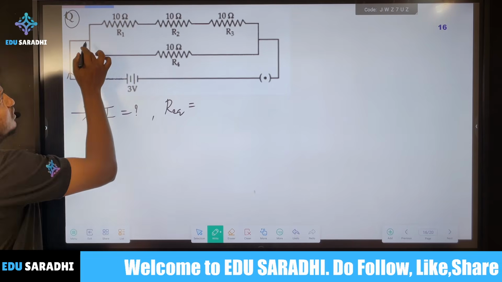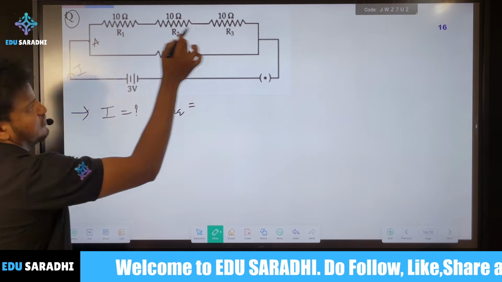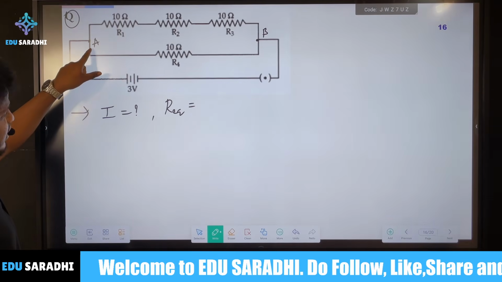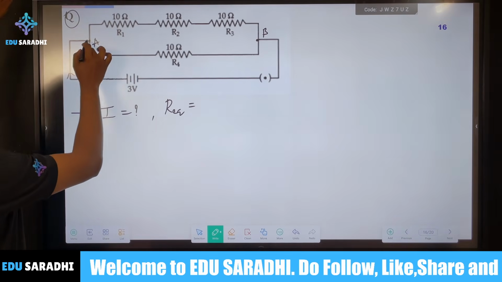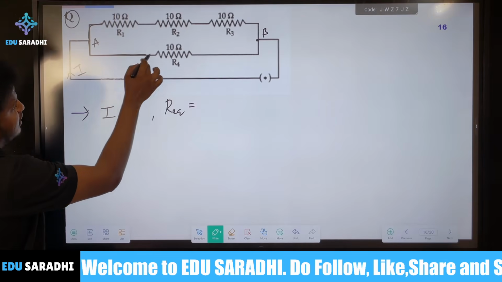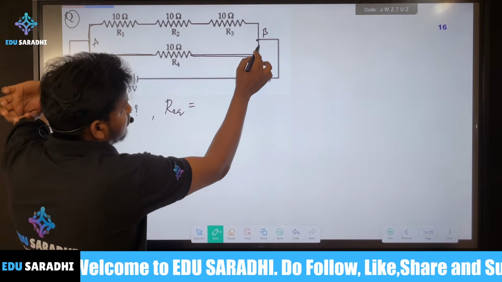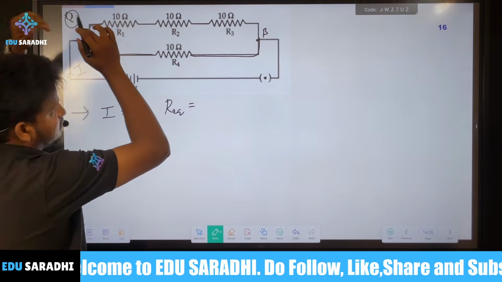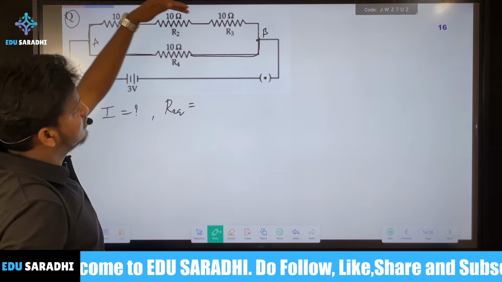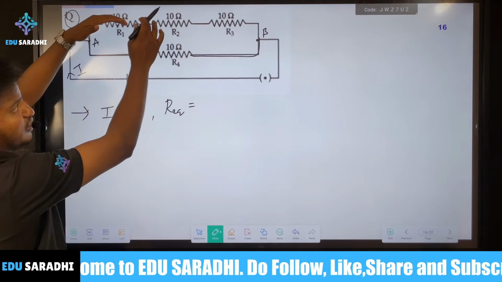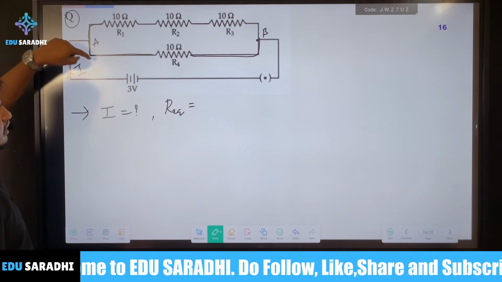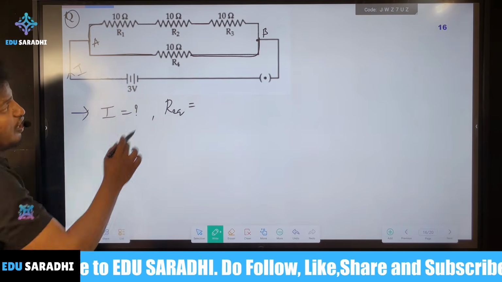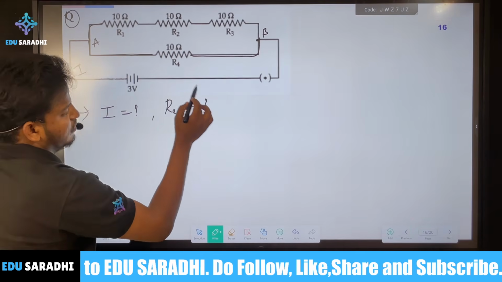But R4, if you take this as point A and this as point B, from point A, how many are directly connected? One is connected this way, and one more is connected like this, and the end is connected to this one. That means from A, R1, R2, R3 are all connected. These three are connected to each other in series, but R1 is connected parallel to R4, and here also R3. So we need to calculate R equivalent.